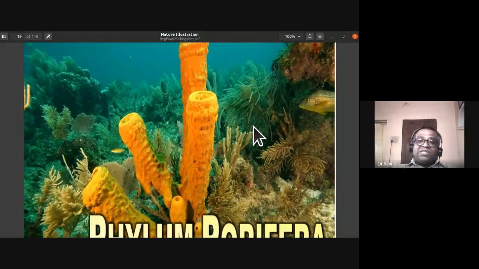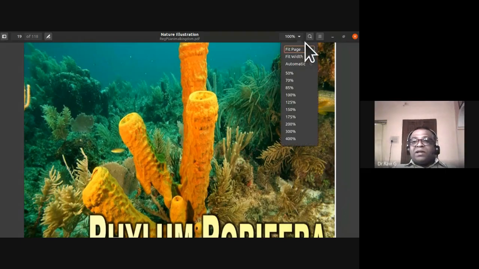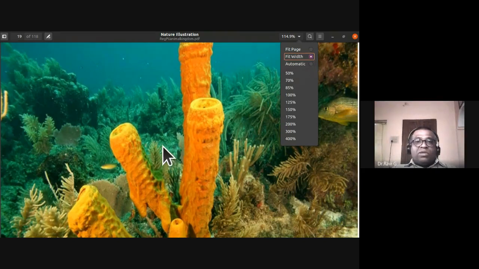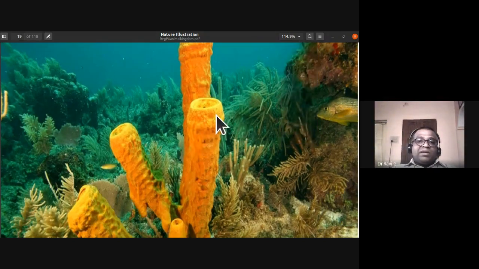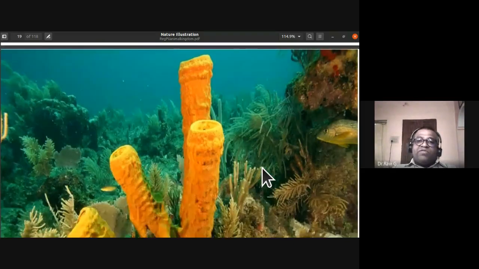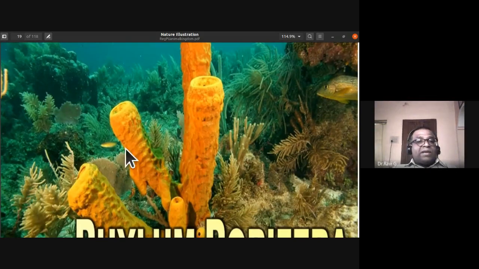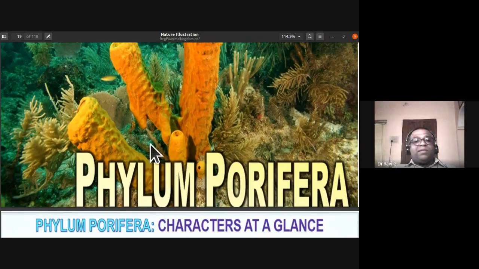Then we'll go to the discussion of the first phylum, that is phylum Porifera. What you notice here is Sycon. It is submerged in the seas and oceans, and there are very few freshwater forms. The background picture is that of Sycon, and you can notice that it has a large opening called the osculum. Numerous minute pores on the body are called ostia. That is the phylum Porifera.